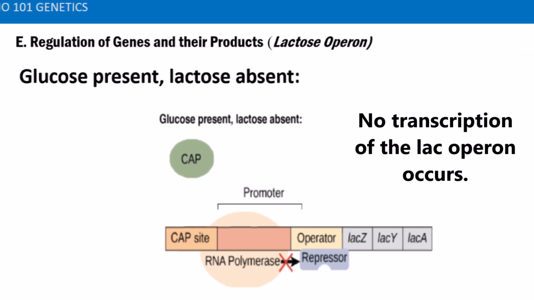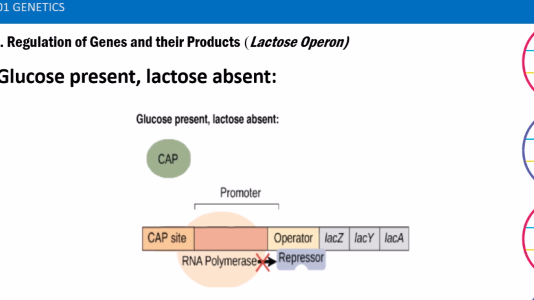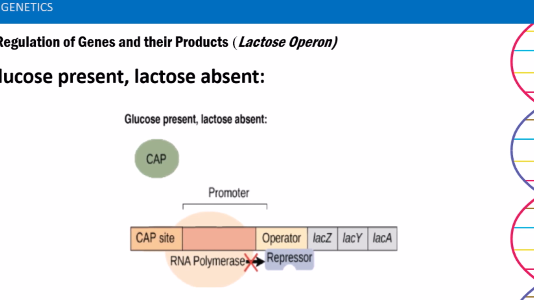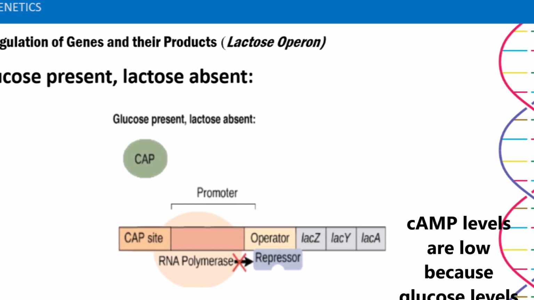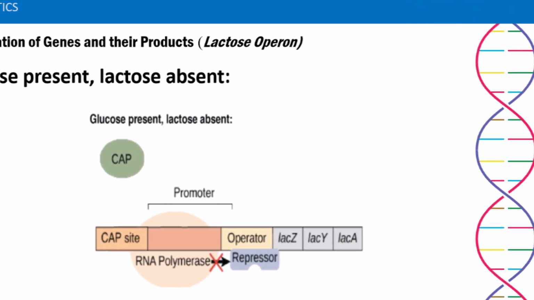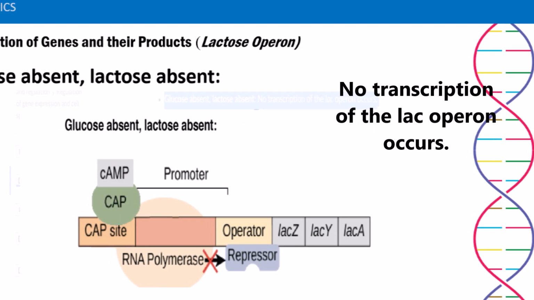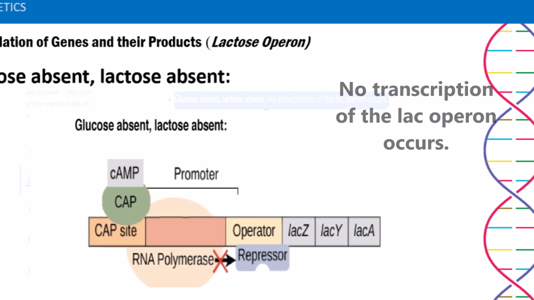Here, no transcription of the Lac Operon occurs. That's because the Lac repressor remains bound to the operator and prevents transcription by RNA polymerase. Also, cAMP levels are low because glucose levels are high, so CAP is inactive and cannot bind DNA. Furthermore, in this illustration, no transcription of the Lac operon occurs.